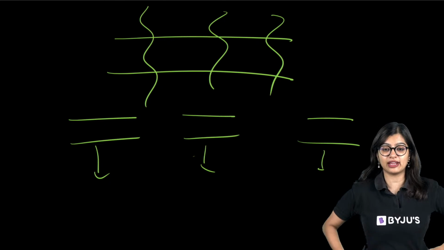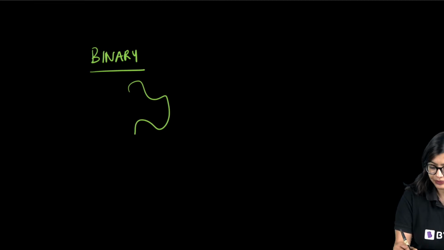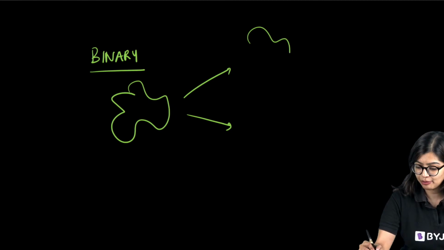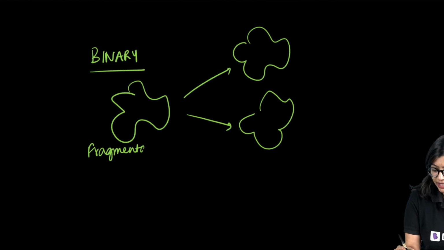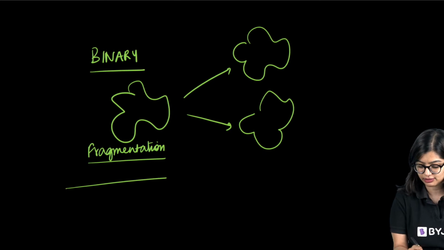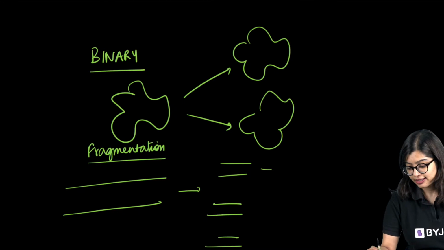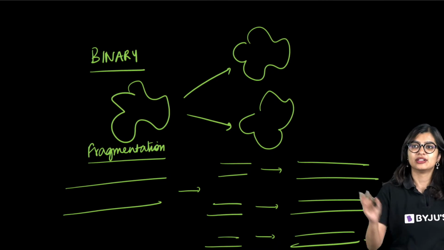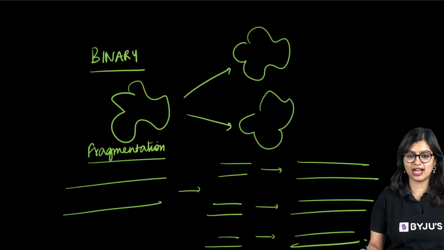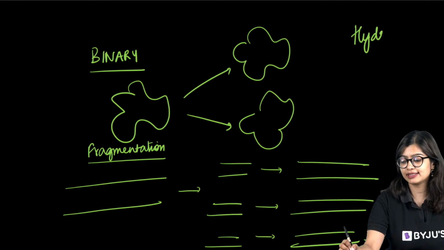Ma'am, what is the difference between binary fission and fragmentation? See, in binary fission, the parent will undergo changes and both will give rise to new organisms. In fragmentation, we observe it in Spirogyra, right? First it will break itself into fragments. Then each fragment will become a new organism, okay? So that is the case. They are totally different. Ma'am, an organism which can do both budding and regeneration is Hydra.